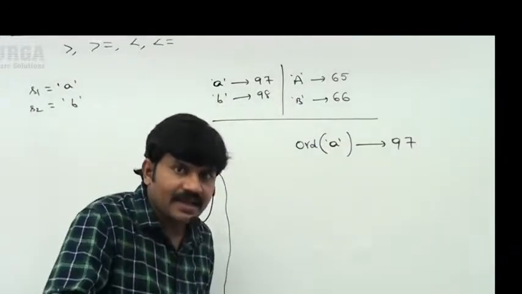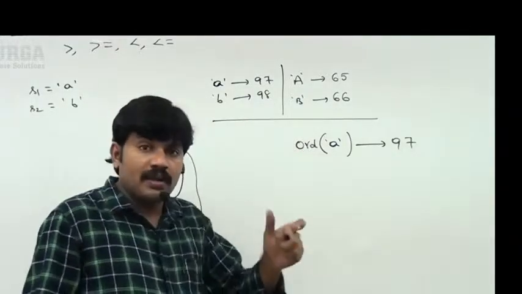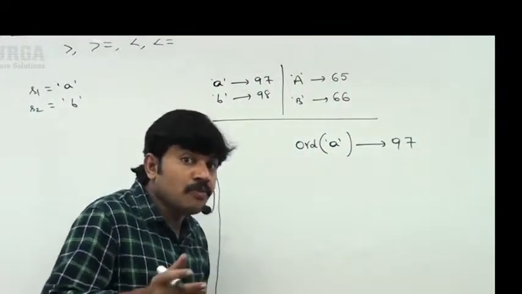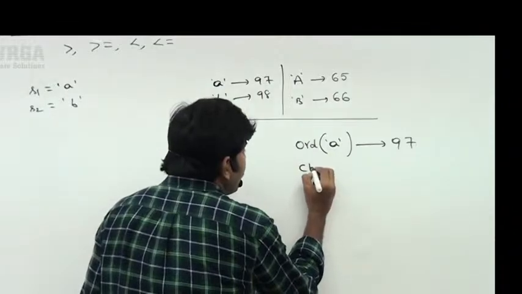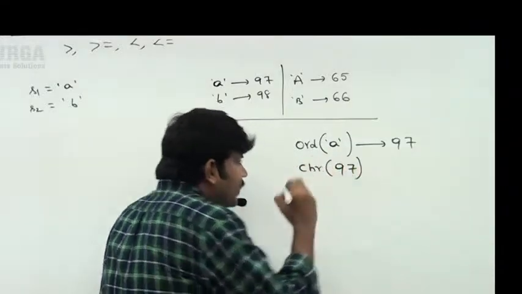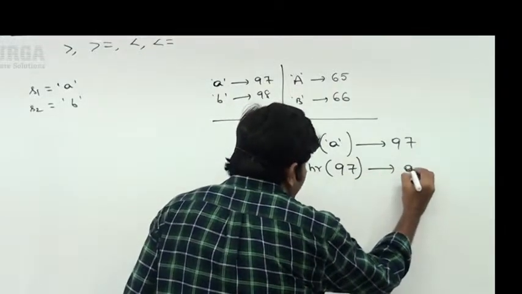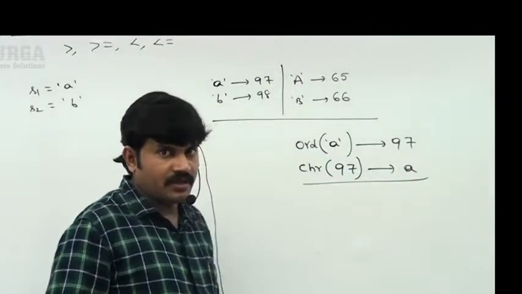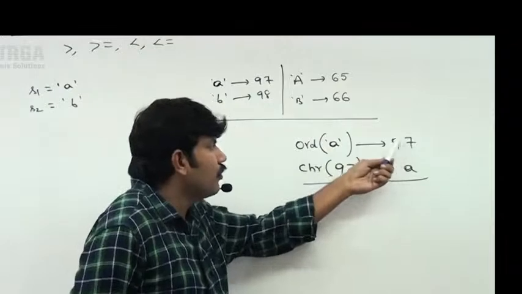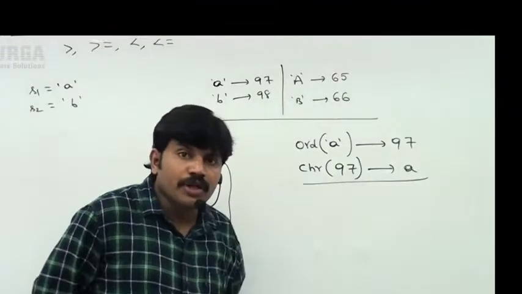Remember, if you know the character and want to know the corresponding Unicode or ASCII code, then we have to use the ord function. Similarly, if I know the Unicode value and want to find the corresponding character, use chr. What is the character related to 97? chr of 97 means 'a' you are going to get. Observe very carefully, sir. In Python, inbuilt functions are available. One is ord to find the Unicode value for the given character. Next, chr to find the character for the given Unicode value.